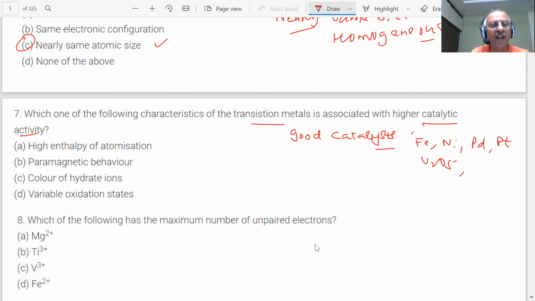Has it to do with enthalpy of atomization? Nothing. Paramagnetic behavior? Nothing. What has it to do with the color? It has nothing to do with the color. Then what does it have to do with, student?